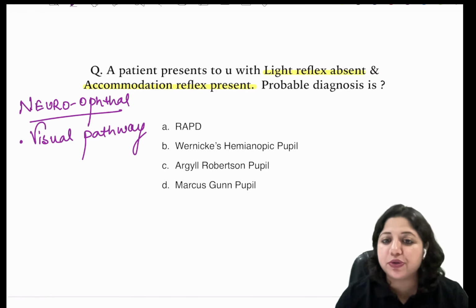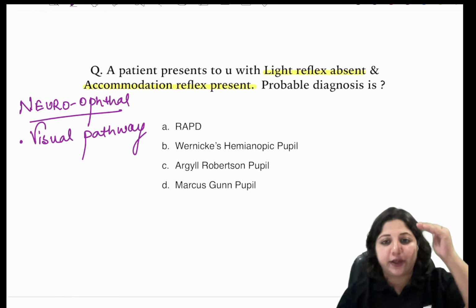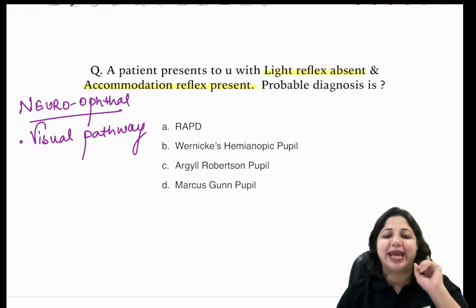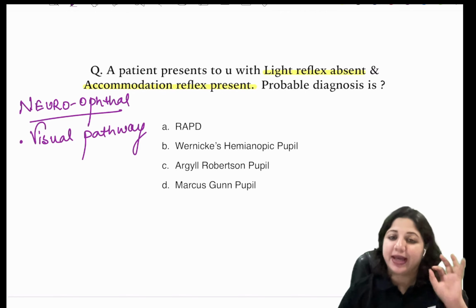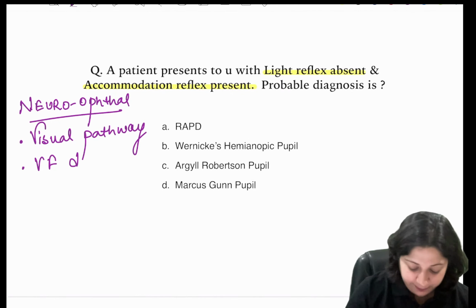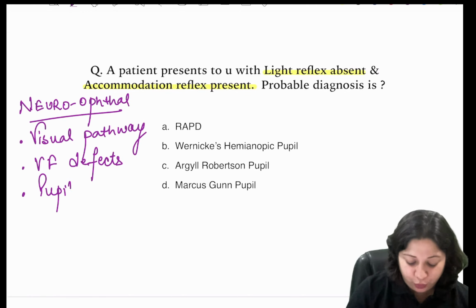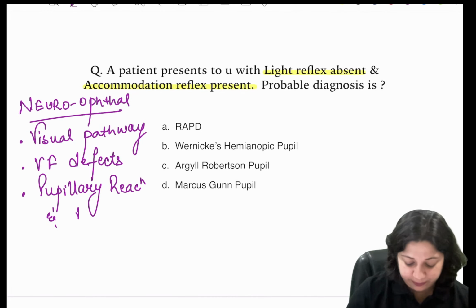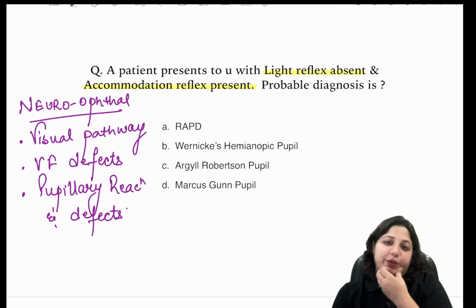And if you're unable to do that, don't worry. I will give you the complete list on 28th when we meet at 9 p.m. in that special class, okay? Anyways, visual pathway. Then the visual field defects. And last but not the least, the pupillary reactions and its defects. This is very, very important.